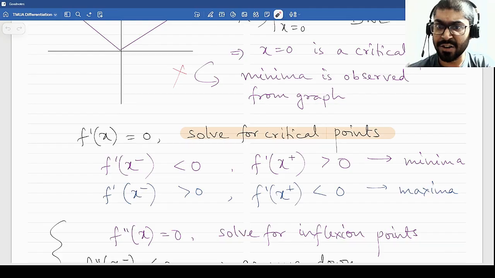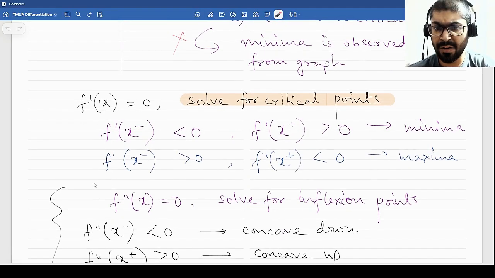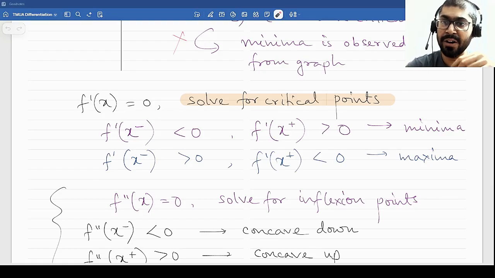Now that the section on critical points is done, there is one more way of checking maxima or minima. If you know that the function has a second derivative, then at the critical point you could also find the second derivative, f''(x). If f''(x) at the critical point is greater than 0, then you have a minima. If f''(x) is less than 0, then you have a maxima. If f''(x) is equal to 0, then you have no conclusion. Then you'll have to go back to the first derivative test again, or look into it via graphs.